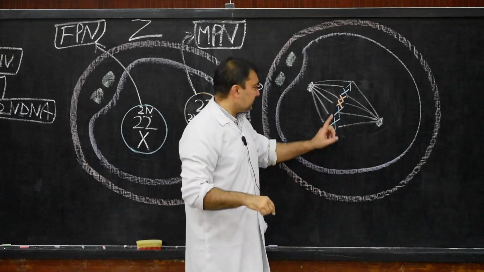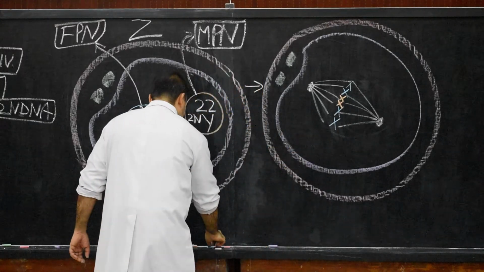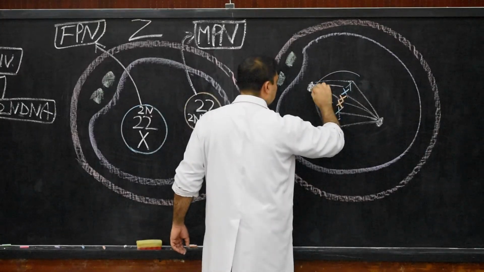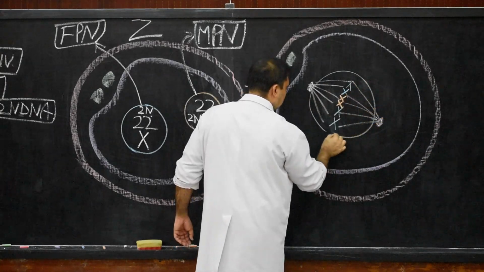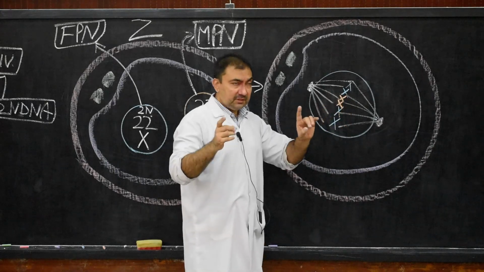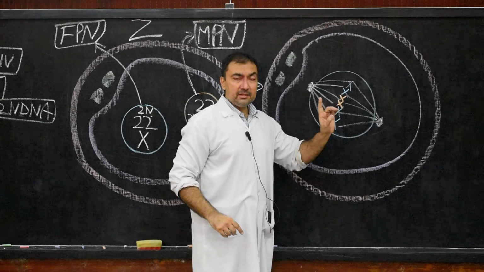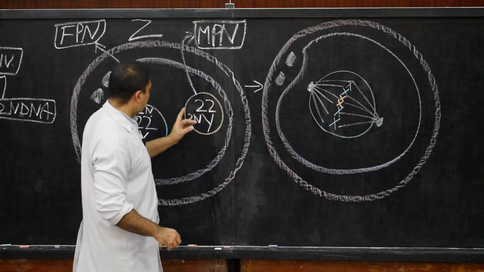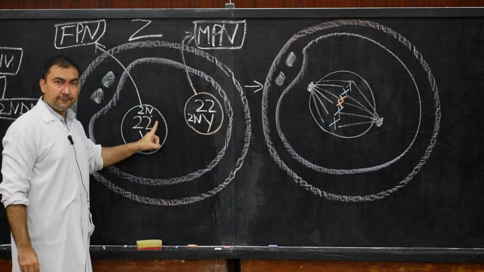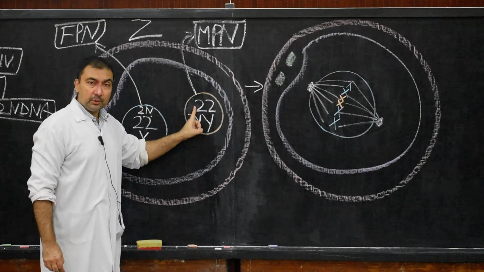So if you consider the stage previous to this, where there was the presence of this nuclear membrane which I have rubbed, then this was the nucleus of the zygote, and this nucleus will now carry 23 from the female and 23 from the male pronuclei.